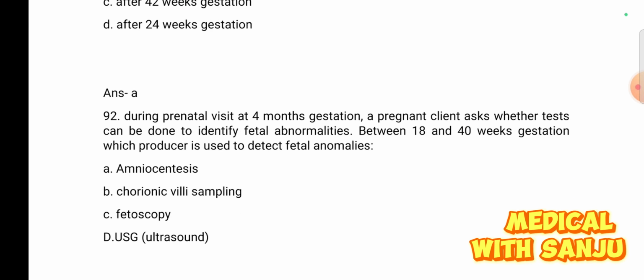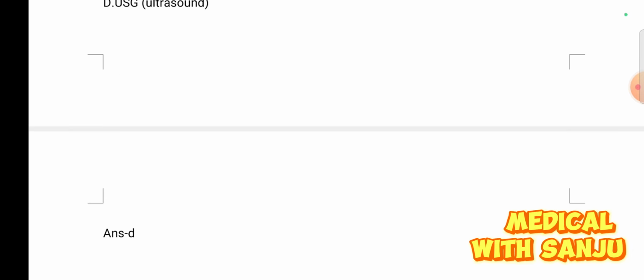Question number 92. During prenatal visit at 4-month gestation, a pregnant client asks whether tests can be done to identify fetal abnormalities. Between 18 to 40 weeks gestation, which procedure is used to detect fetal anomalies? Option A, amniocentesis. Option B, chorionic villi sampling. Option C, fetoscope. Option D, USG ultrasound. Ultrasound. Option D is right answer.